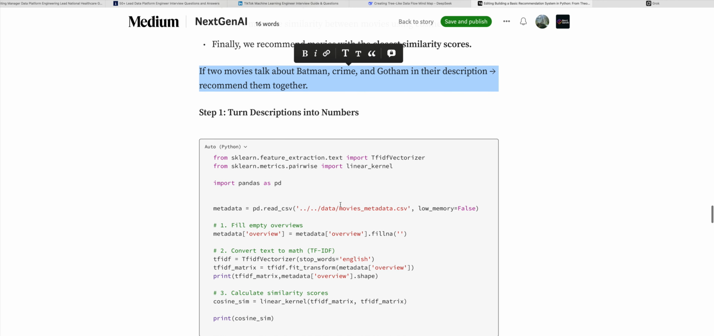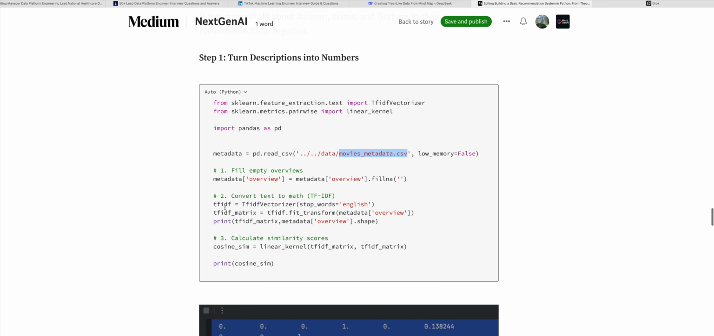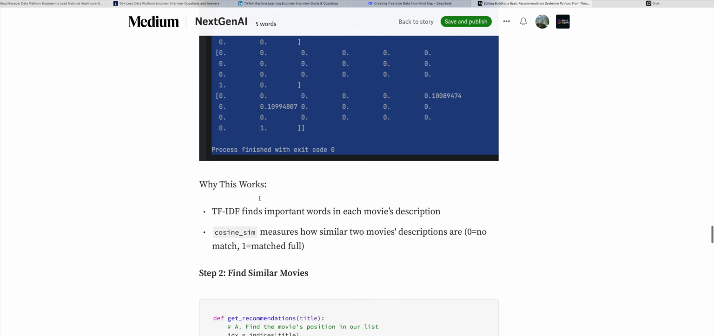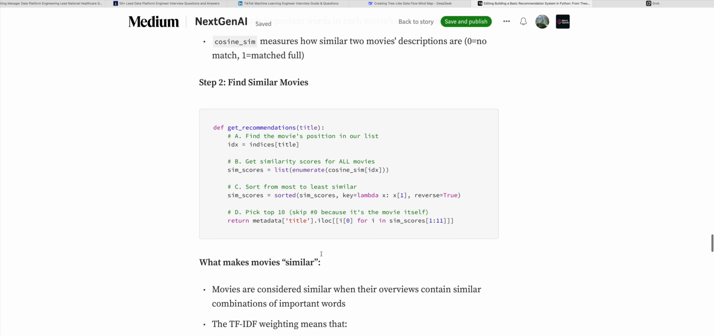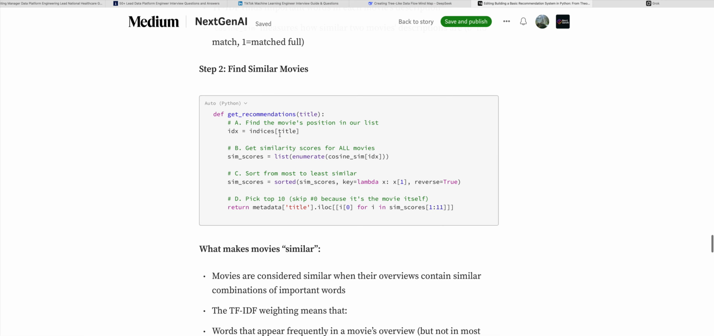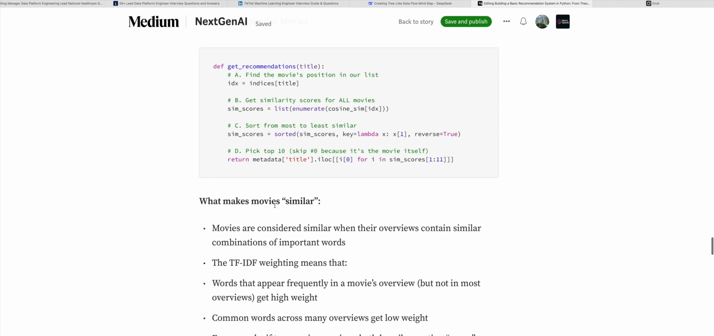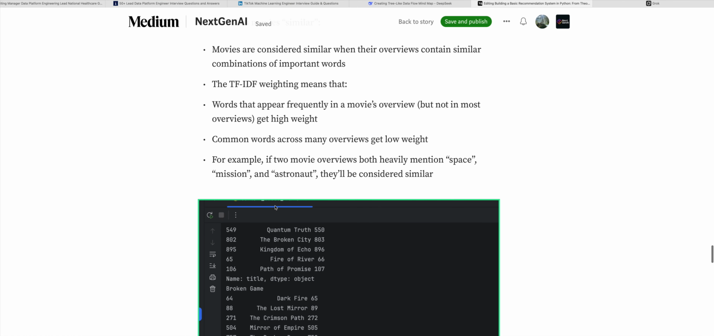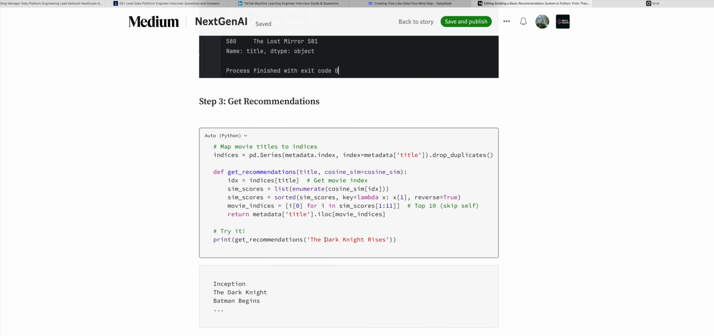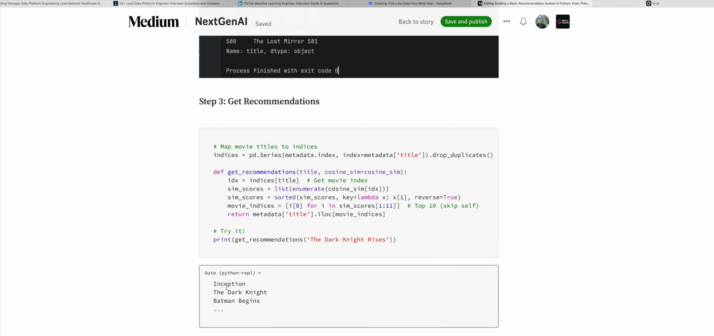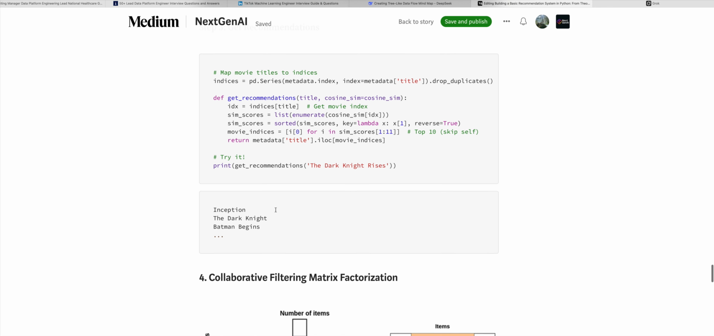So here is the code. I'm reading the movie data and then converting it into text to match, and then we calculate the similarity score. The next step is to find similar movies. We check our one movie input, and then it will give the movies with the highest similarity score. For example, in my code on GitHub, I have given this Dark Knight Rises. For The Dark Knight Rises, they've given this kind of movie, right?